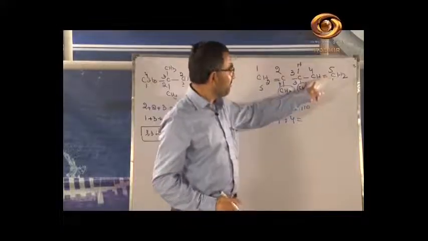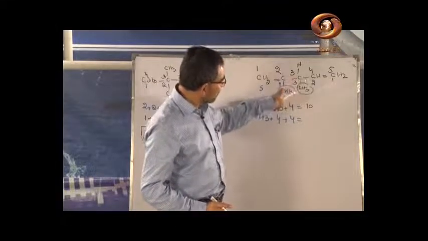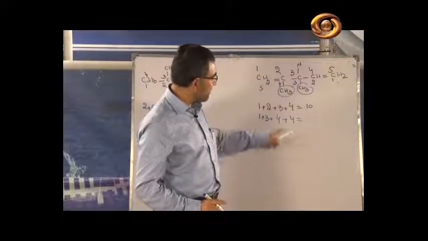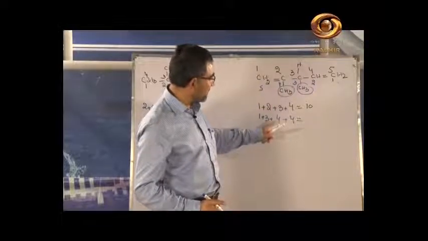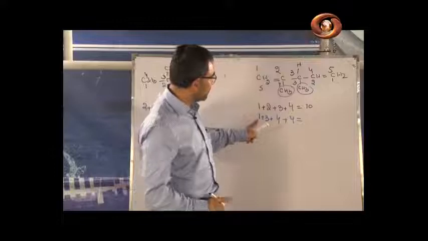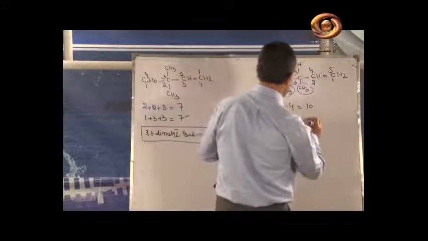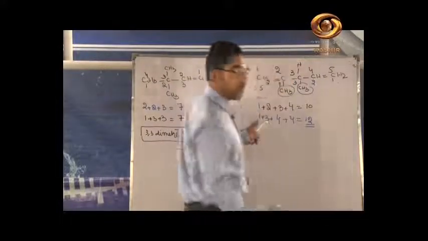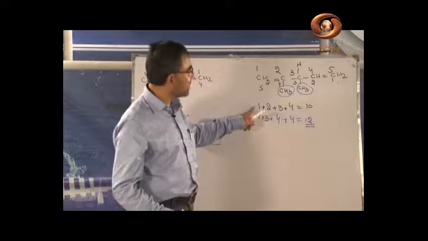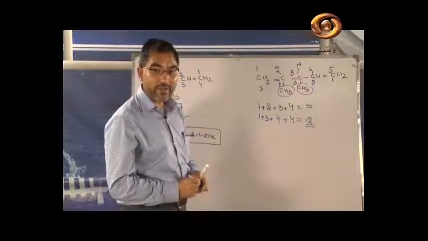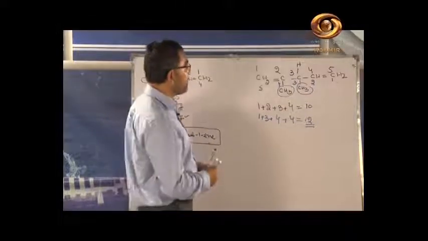1 plus 3 plus 4 plus 4. What is the sum? 4 plus 4, 8, plus 3, 11, plus 1, 12. So which numbering do you have to select? As per the lowest sum rule, you have to select this numbering. So what is the name? What will be the name of the compound? The name of the compound will be